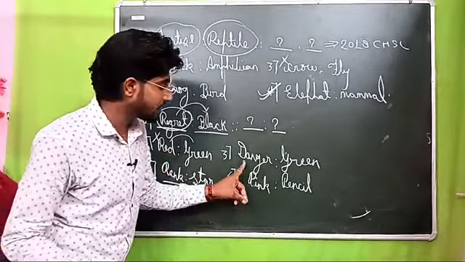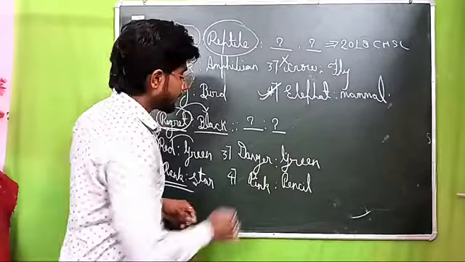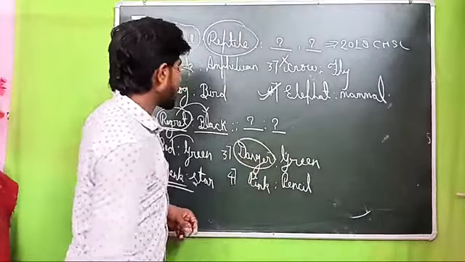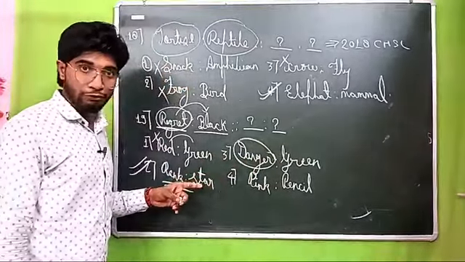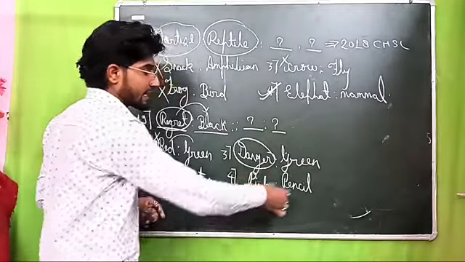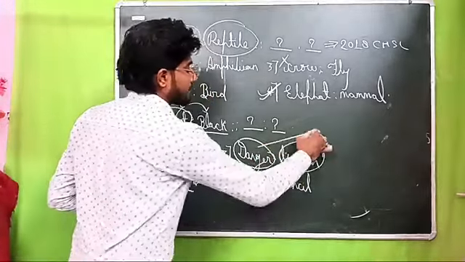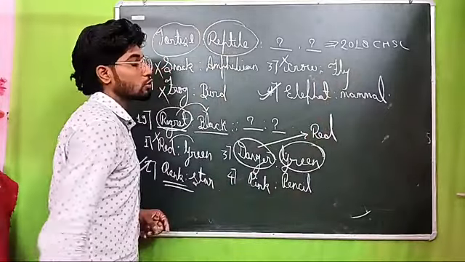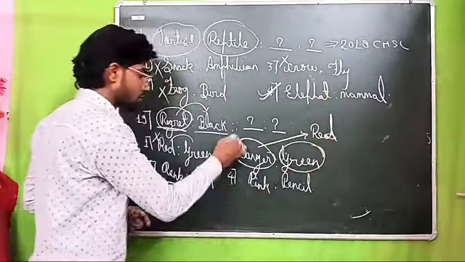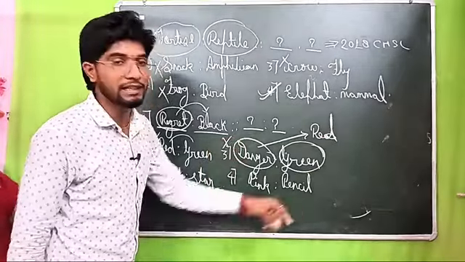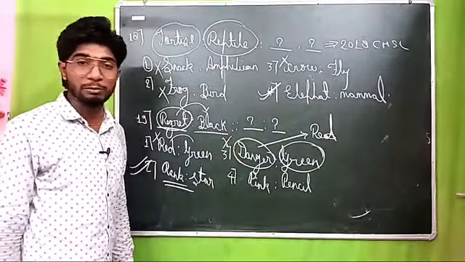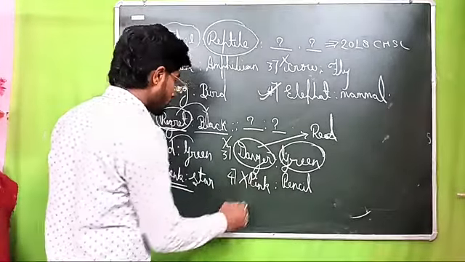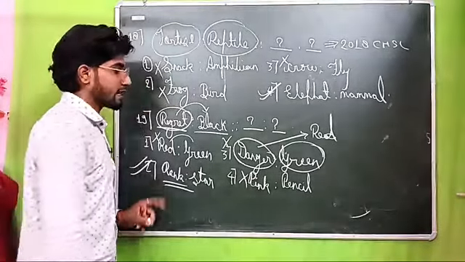Third option, check danger related to green. Danger is one kind of feeling, and green is not related to danger. Danger is symbolized by red. Yes or no? Red zone, you have heard danger zone, red zone. So this option will be wrong. Pink related to pencil: there is no relation between pink and pencil. So this is also crossed. Option number second is the right option.